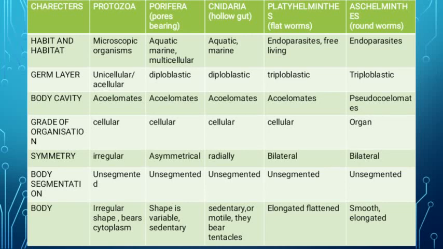Then next phylum is Cnidaria, Cnidaria or Coelenterata, you can say. So what is the meaning of this name? That is a hollow gut. And habit and habitat of this phylum is aquatic, marine. These are also aquatic animals and they are marine organisms. Then germ layer is still diploblastic. Body cavity is again acoelomates. Grade of organization is cellular. Then symmetry is here radially symmetrical. Radially means if we cut the organism in any plane, it gives two equal halves.